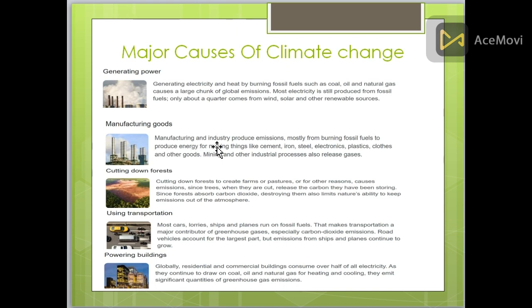Manufacturing goods: manufacturing and industry produce emissions mostly from burning fossil fuels to produce energy for making things like cement, iron, steel, electronics, plastics, clothes and other goods. Mining and other industrial processes also release gases. Cutting down forests is another cause. Cutting down forests to create farms or pastures, or for other reasons, causes emissions since trees, when they are cut, release the carbon they have been storing.